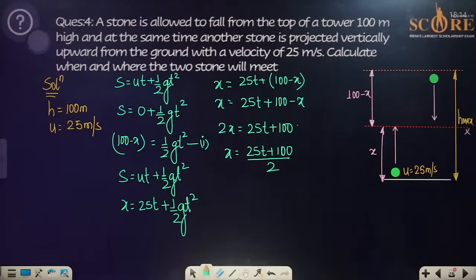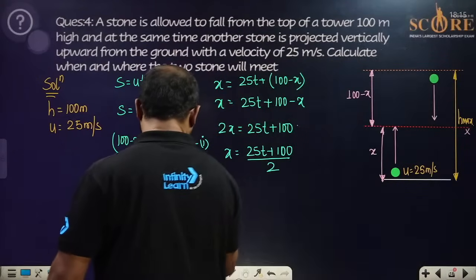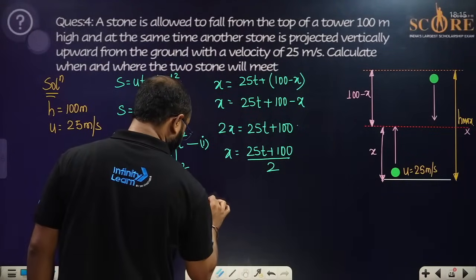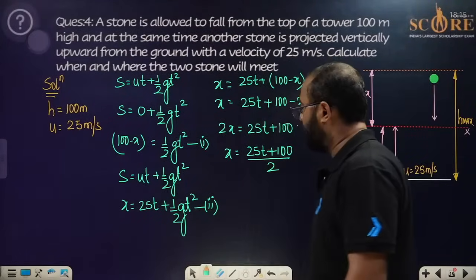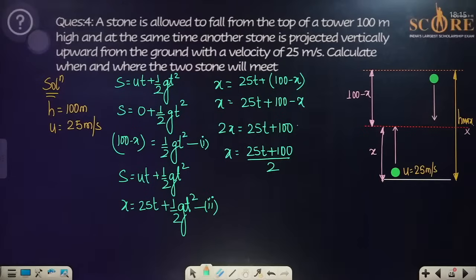Fine, no problem. If it is so, now we are going to find out the T. I hope every single value is written the same, right? Half GT square, right? Equation 1, equation 2. So we have found out 25T plus 100 divided by 2. That is what the value of X is.